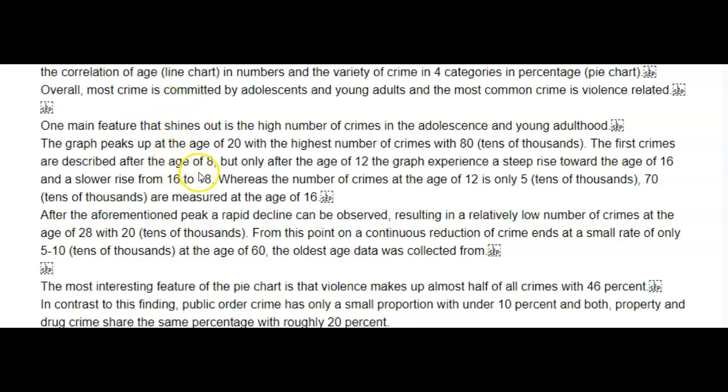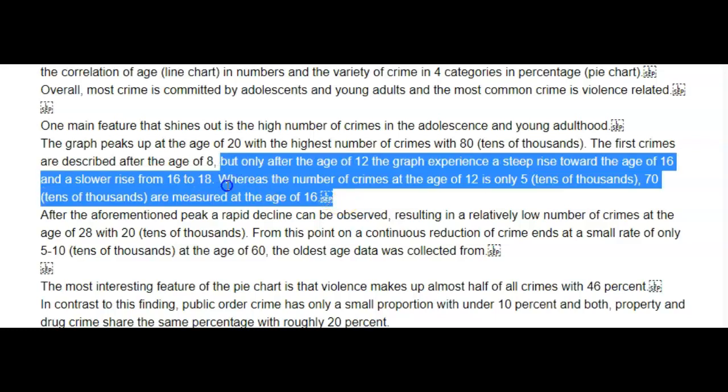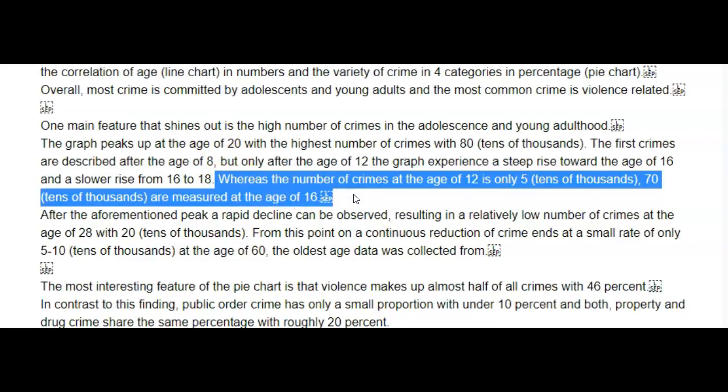That you talked to me about ages, but you didn't tell me about the number while you were talking about them. It probably would have been more efficient to talk about the number of crimes as you were talking about the ages, okay? Because you kind of described them and you could have thrown in some numbers here and it would have saved you from having to write this extra sentence here, okay? So it would have saved you this sentence here, and I think it would have been more concise, more compact, and I probably would have preferred that.